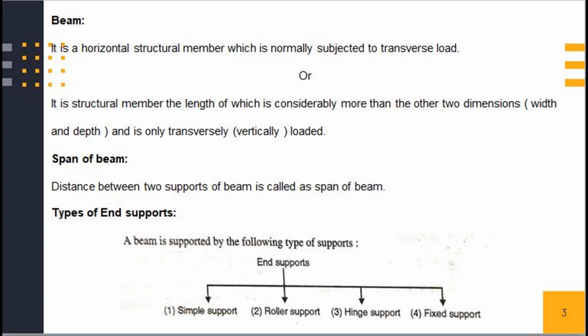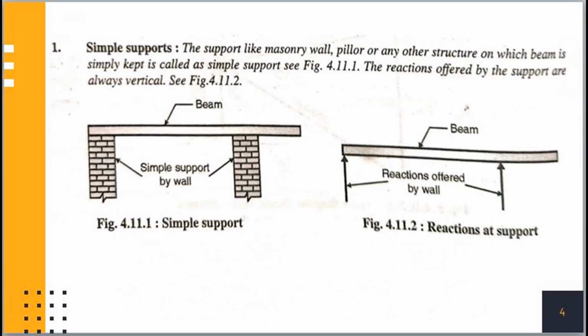Now next one is the types of end supports. A beam is supported by the following types of supports. There are four types of end supports. Number one is the simple support. Number two, roller support. Number three, hinge support. And number four is the fixed support. Number one is the simple support.